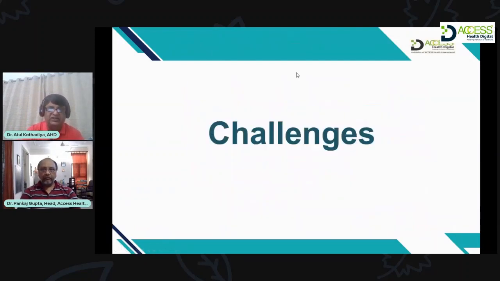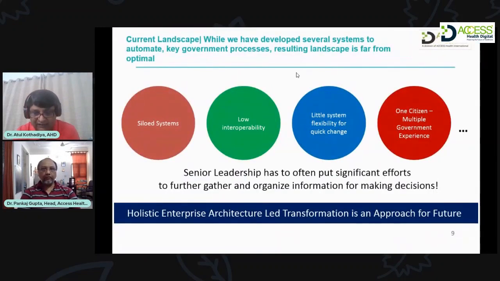So what are the different challenges we are basically facing in India? Most of the systems are siloed systems. There is low interoperability. I'll talk a little more on these two subjects in my next slides. There is little system flexibility for quick change.